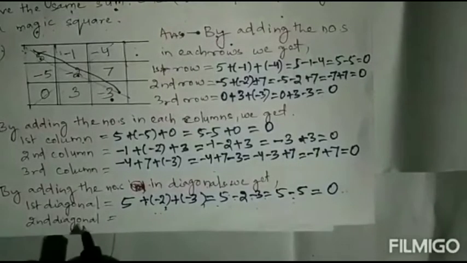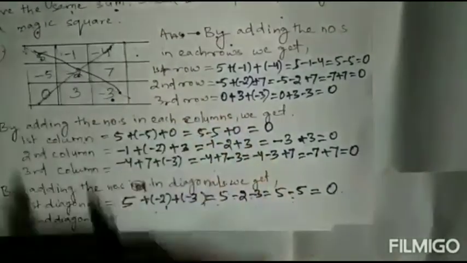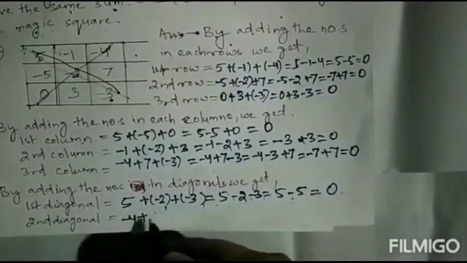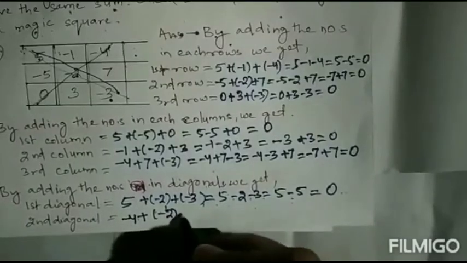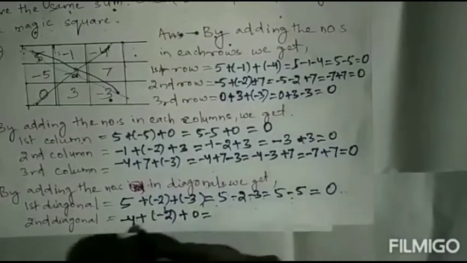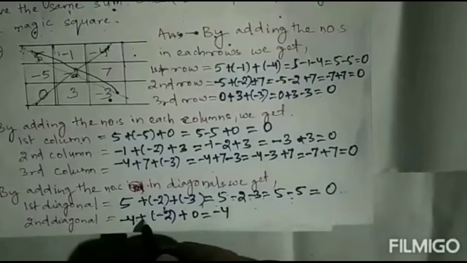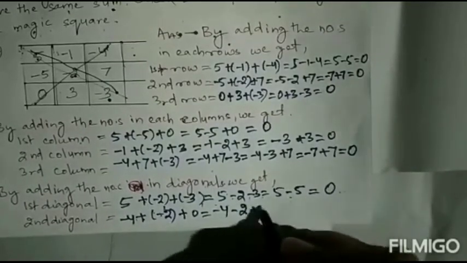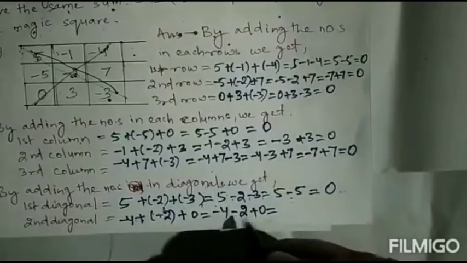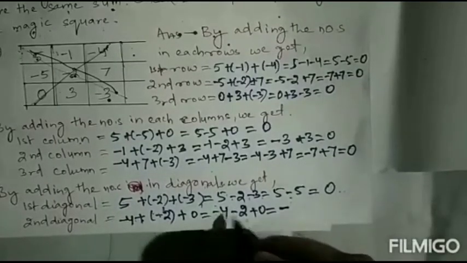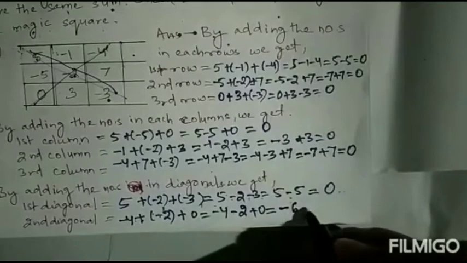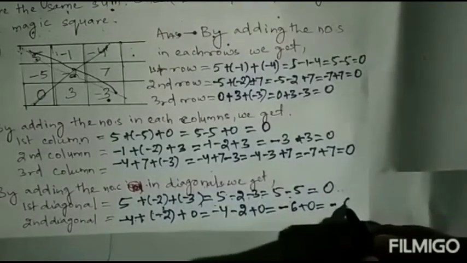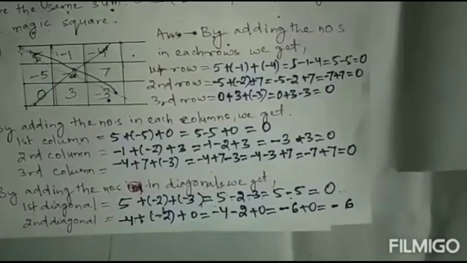Next, the second diagonal: minus 4, minus 2, 0. So minus 4 plus minus 2 plus 0 equals minus 4 minus 2 plus 0. Both are minus, so 4 plus 2 is 6, plus 0. So minus 6 plus 0 equals minus 6.